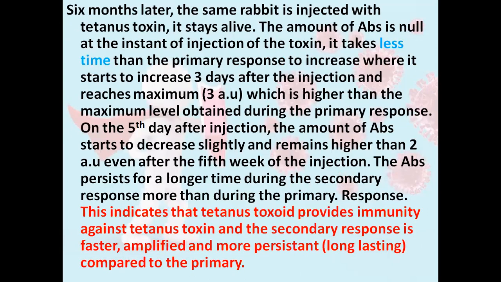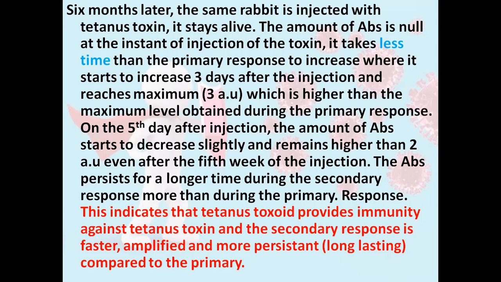However, 6 months later, the same rabbit was injected with the tetanus toxin. It stays alive. The amount of antibodies is null at the onset of injection. It takes less time than the primary response to increase, where it starts to increase 3 days after the injection and reaches the maximum 3 AU, which is approximately double the one obtained during the primary immune response.